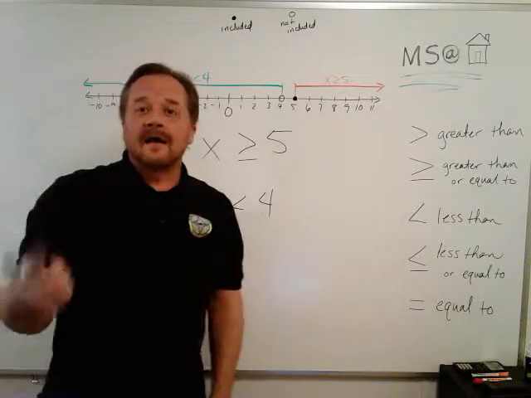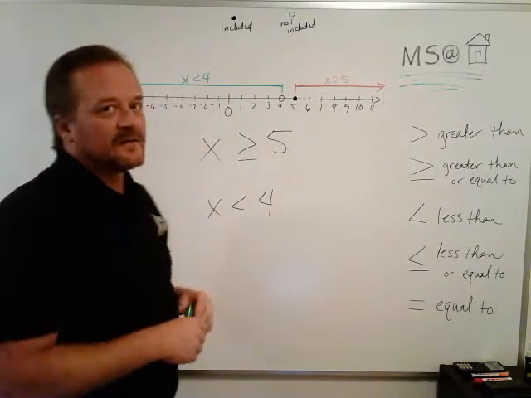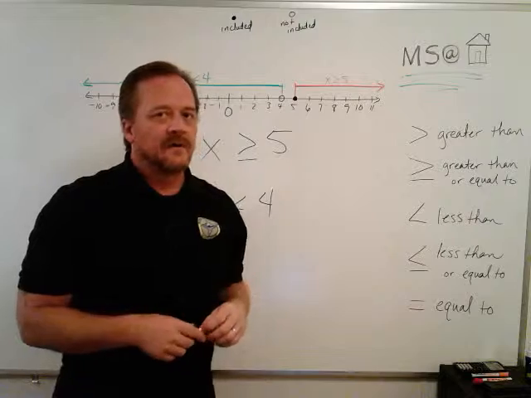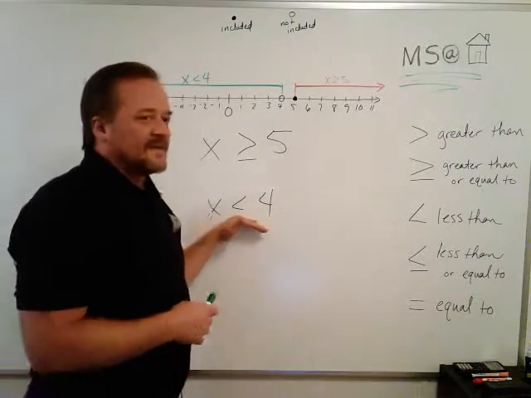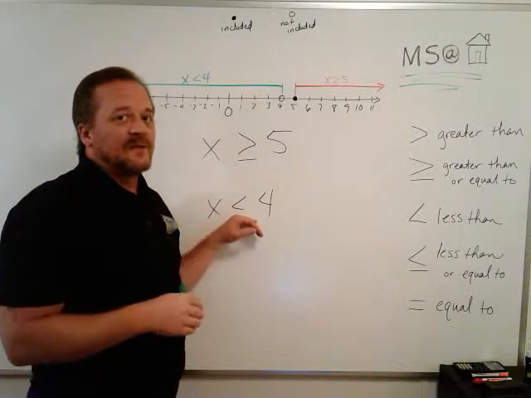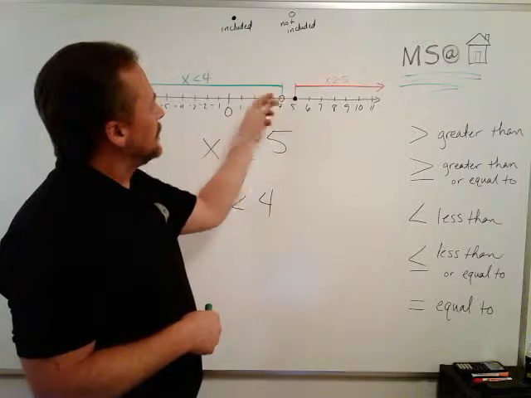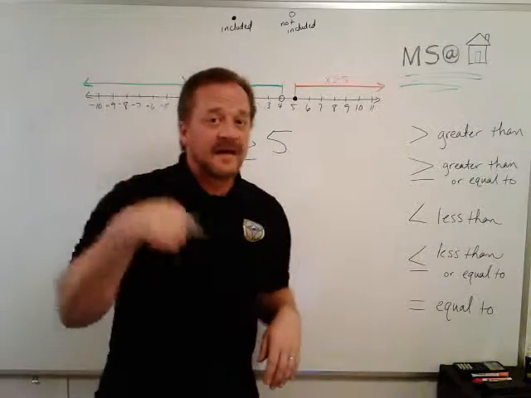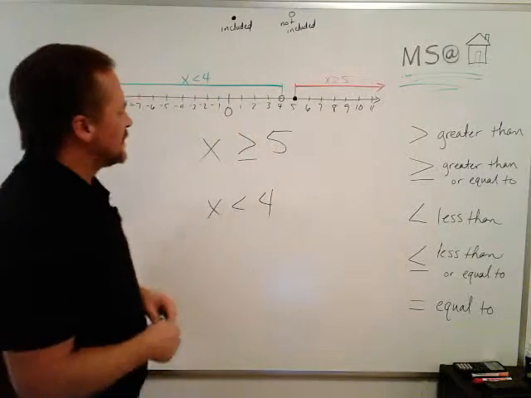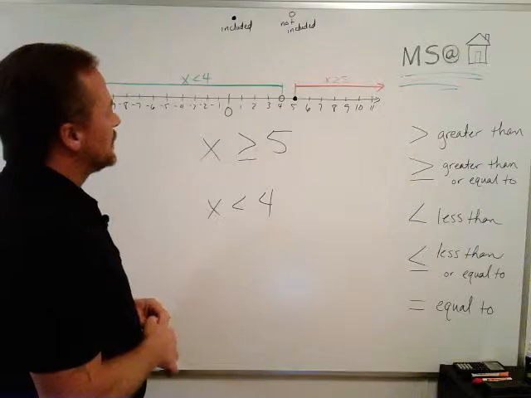And again, a little bit later, we'll talk about how to limit this line so that it doesn't go into ridiculous numbers, all right? For instance, if I wanted to say in a real life scenario, to go on this little kid's ride, you have to be between 4 and 3 feet, okay? And that would only make the line go here. And I'll show you how that looks mathematically in a later video. But for now, I just wanted you to be able to look at these and know how to put them on a number line, okay?